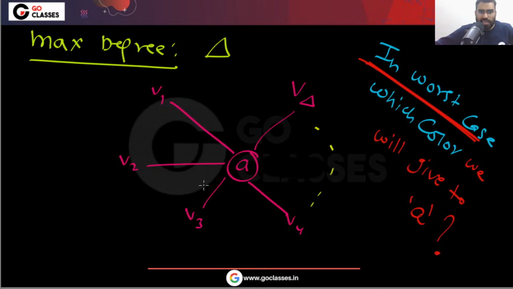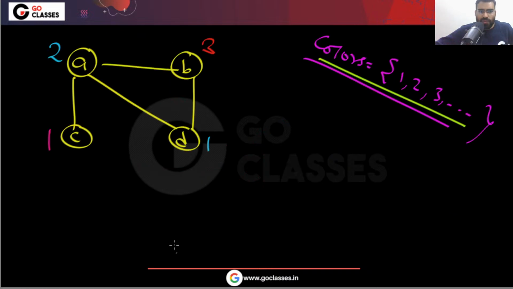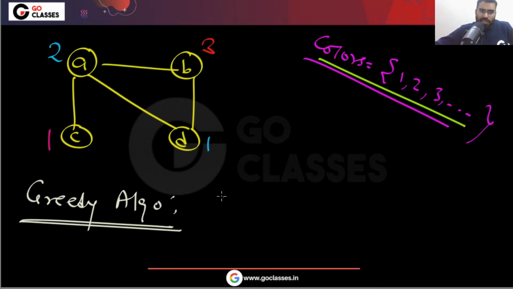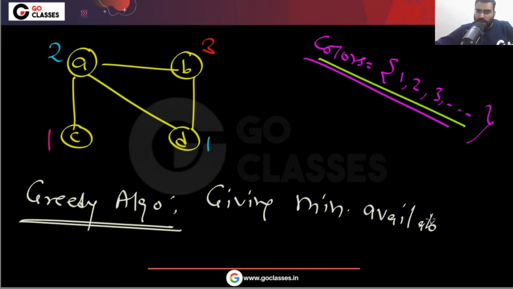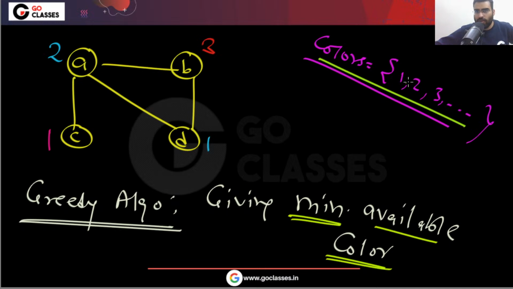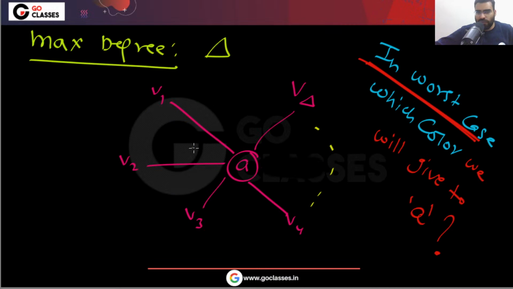In the worst case, this can happen. We will give the minimum available color, right? We are always giving the minimum available color. In this greedy algorithm, what we are doing is giving the minimum available color. Now you tell me, in the worst case, which color will you give?